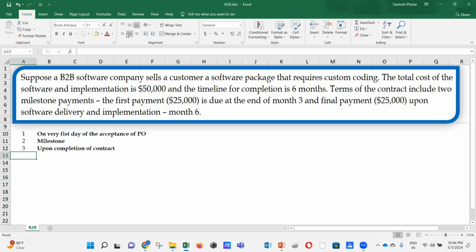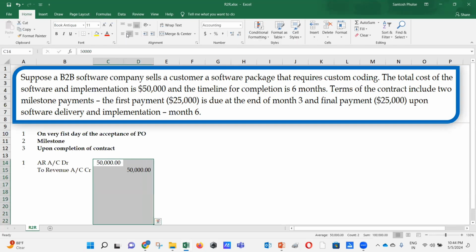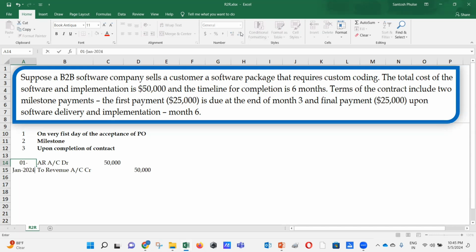That's the first, on the very first day of the acceptance of PO. So you're going to raise the invoice, and the entry is going to be AR account debit, revenue account credit. That's your first entry in terms of your first scenario. That's going to be for 50,000. Now, if you raise this on the very first day of the contract, assuming this contract date is 1st Jan 24.